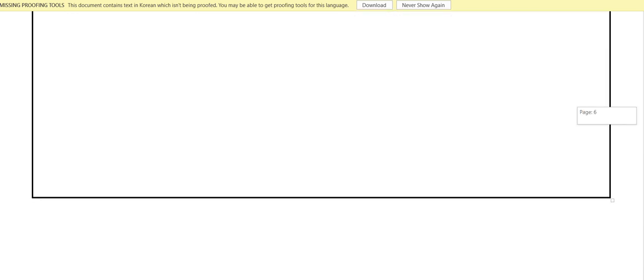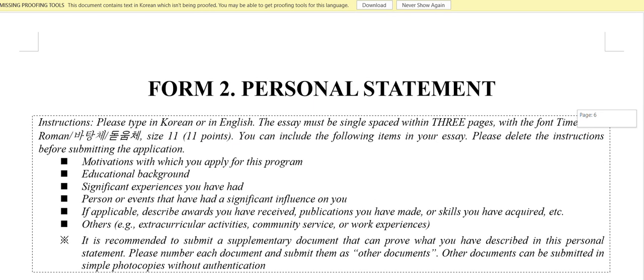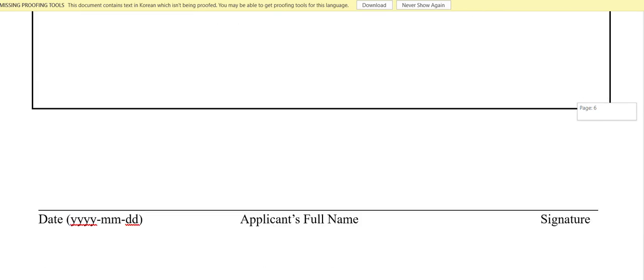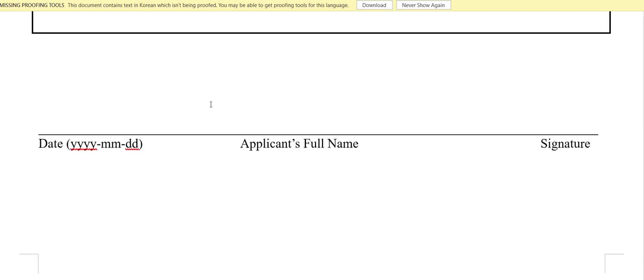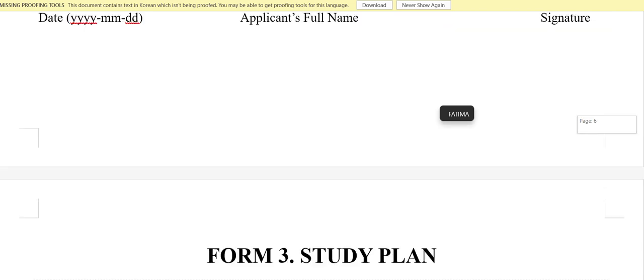They gave only one box, but it's not compulsory to fill just this one page. You can write up to 3 pages they have given. It should not exceed 3 pages, your personal statement and your SOP. And here also write the date, 2025, all the dates should be the same. And 28, I write the date, and my name, and your signature should be done after you print out your form.